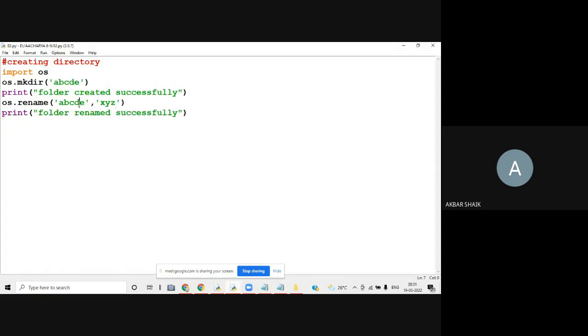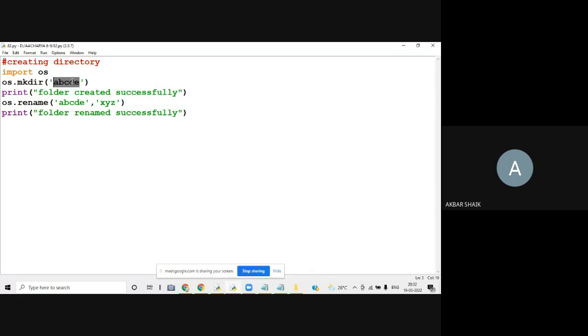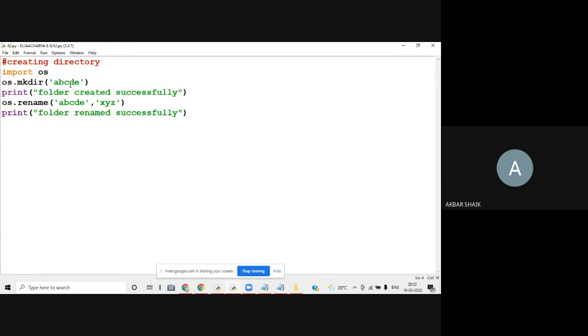So this is the old name and this is the new name. Old name means I created a folder with the name ABCD. So that is the previous name of the folder. Once the folder is created, I am trying to rename this ABCD to some XYZ. So that's why it is renamed.